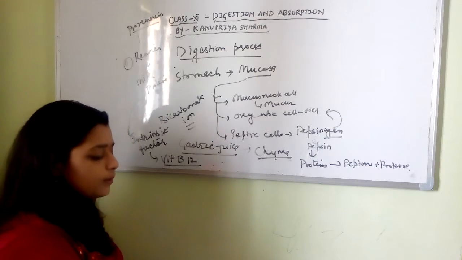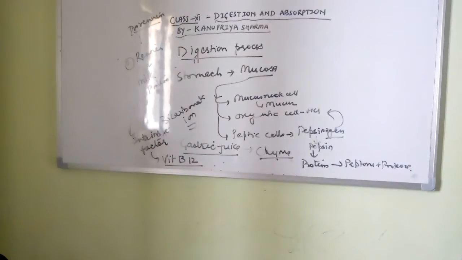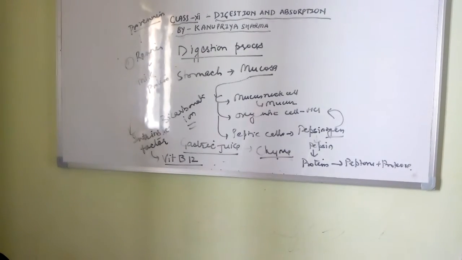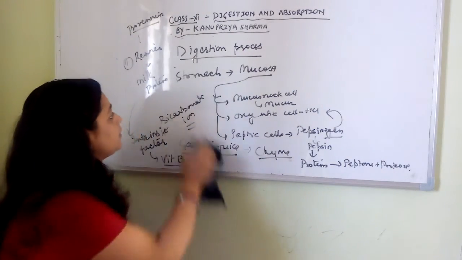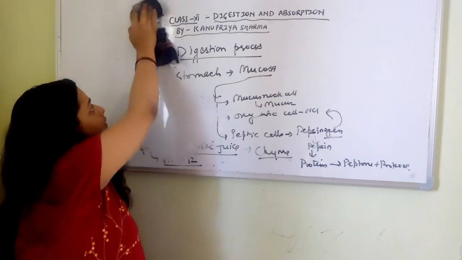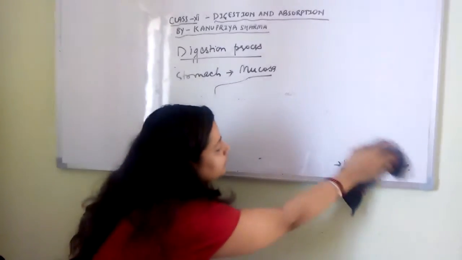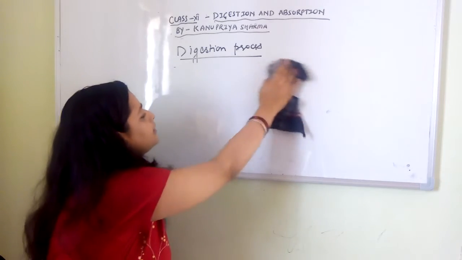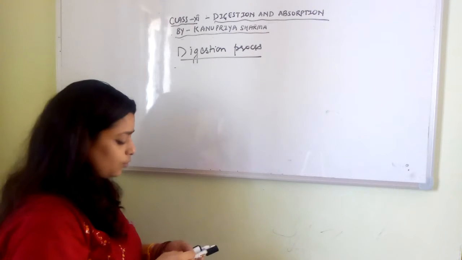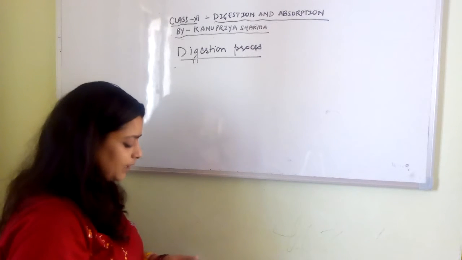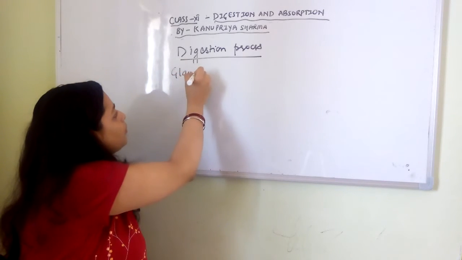Then we'll move to the pancreas. Now, what all is being secreted? I'll also show you the equations, how they basically carry out all this process. Now the role of glands comes in, along with the intestinal juice. What glands are we talking about?